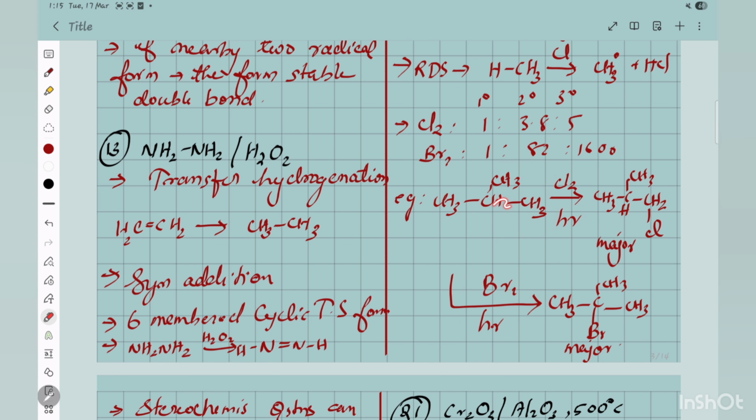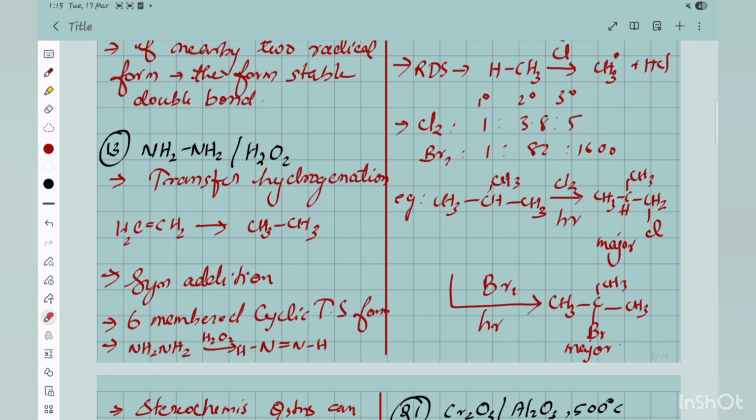We know it is a free radical mechanism, so it will replace the tertiary position. But with chlorine, the major product is actually at the primary position, because the probability of attack is higher: there are 9 primary hydrogens, 3, 3, 3. Since chlorine is more reactive, the probability increases at the primary position. But bromine is more selective, it selectively replaces the tertiary hydrogens. Okay, so that is very important.